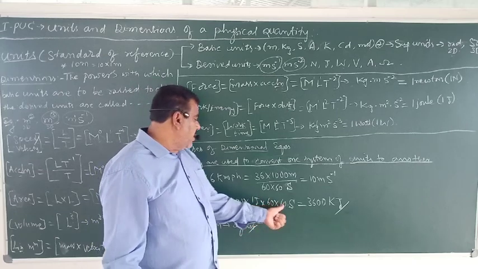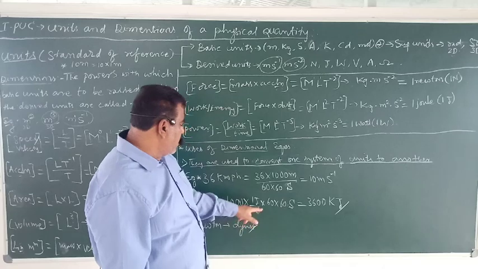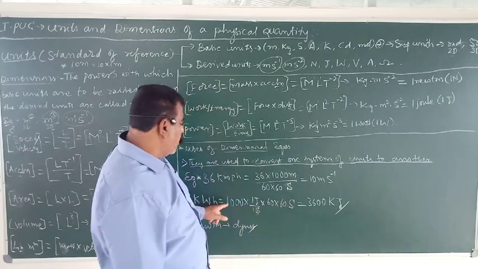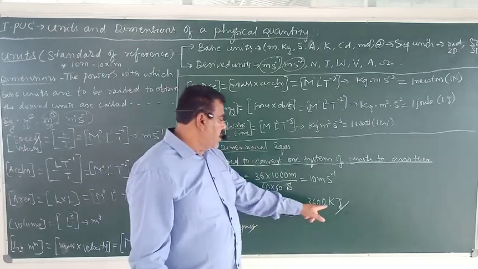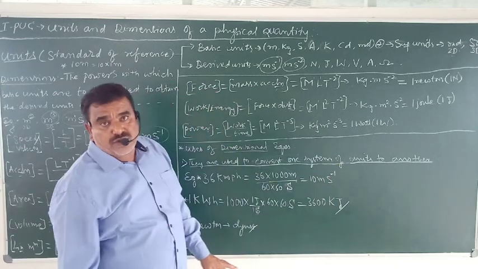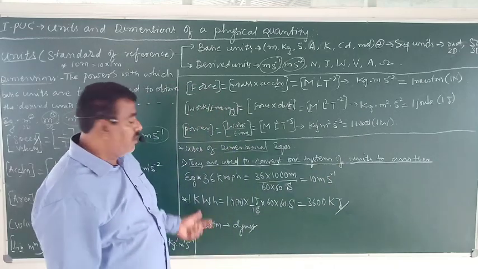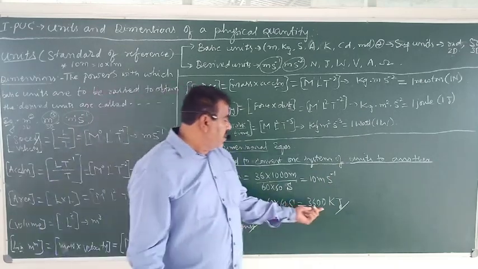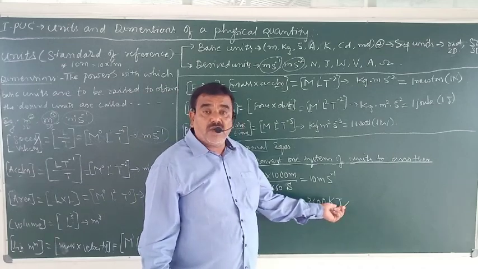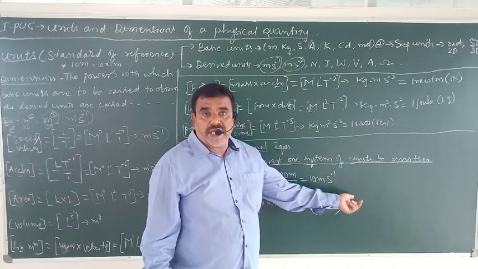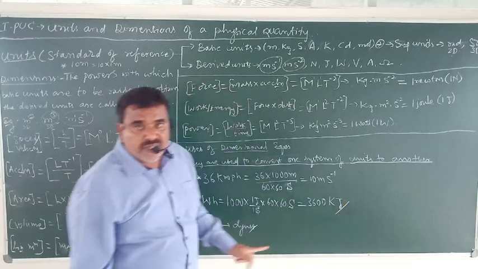Hour is nothing but 60 into 60 seconds. Second goes, therefore we are left with 3600 kilojoules. 1 kilowatt hour means 3600 kilojoules. This is the SI unit.